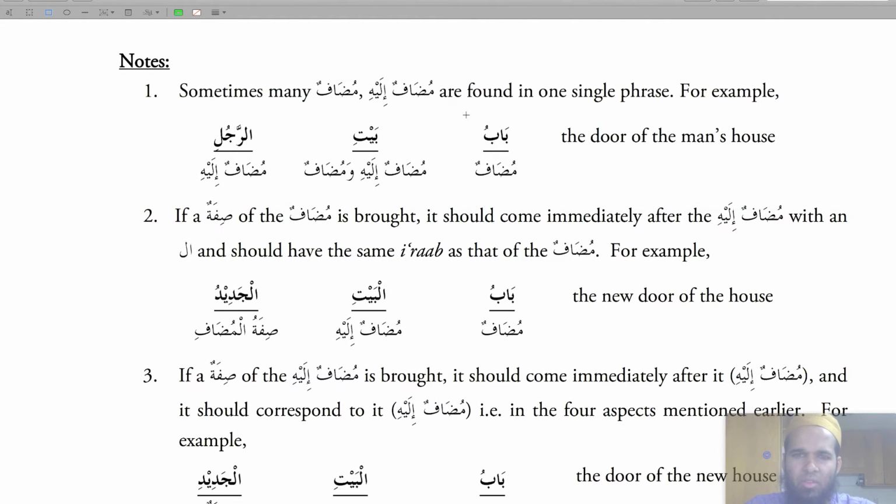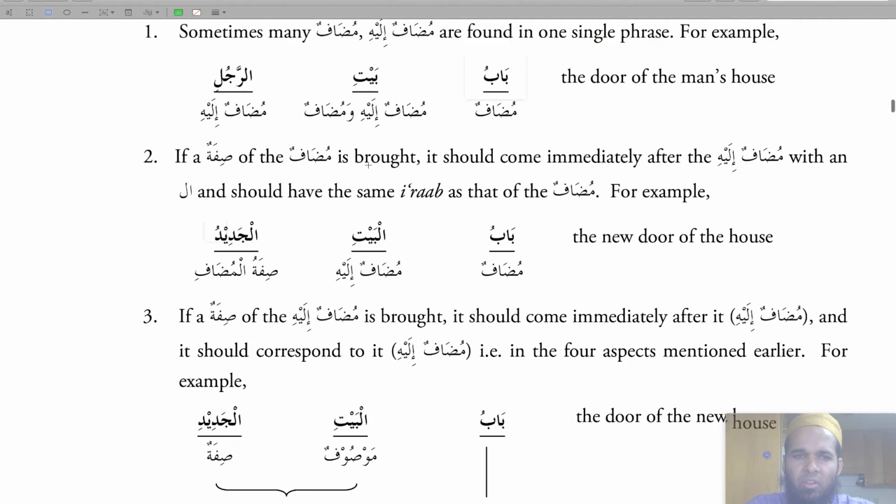So if the sifa of the bab, the door, comes, it should come right after the mudaf ilay. Actually, there's no example of this scenario. There's an example here. It says babul baiti al jadidu. Now, how do you know this al jadidu is referring to the door or the house? You look at the i'rab. This i'rab is dhamma, and this is dhamma, so it's describing the door. So, the new door of the house.